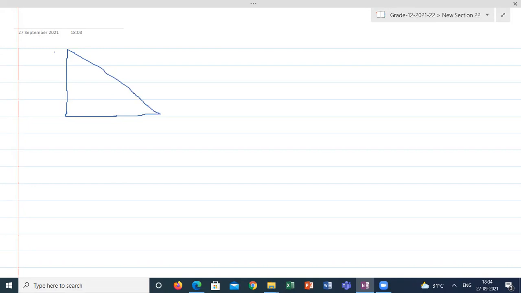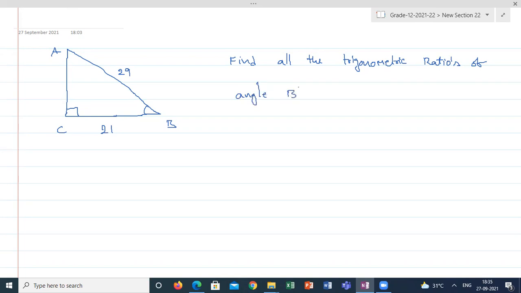From the given triangle ABC, C is a right angle and hypotenuse is 29 and one side is 21. Find all the trigonometric ratios of angle B. All the trigonometric ratios of angle B. Please first find out the remaining side, because I gave the side here, so no need to mention a common ratio here.